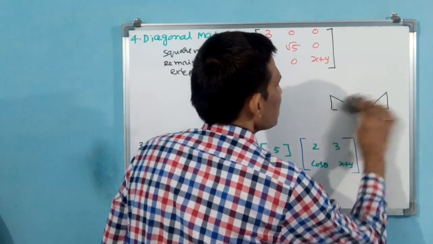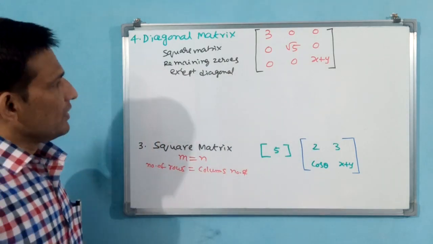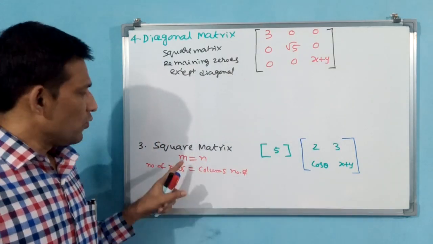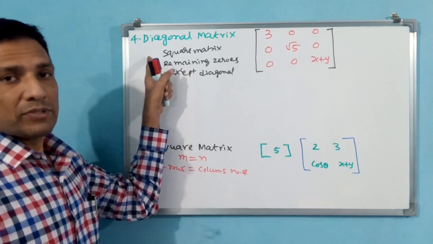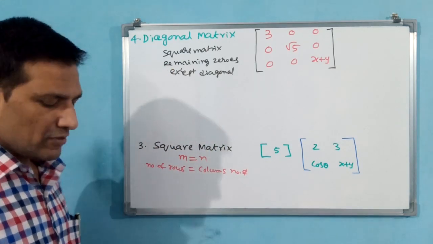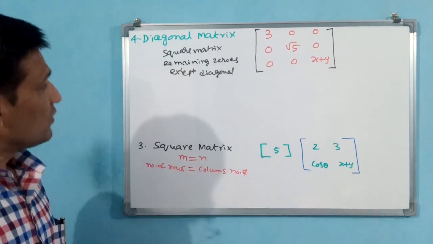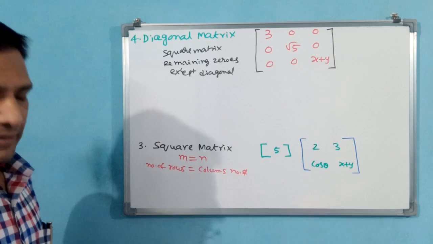This concept is very important. Diagonal matrix: if you don't know square matrix, you don't know diagonal matrix. Why? Because a diagonal matrix is a square matrix. First of all, you have to understand like this. Now we know the diagonal matrix.